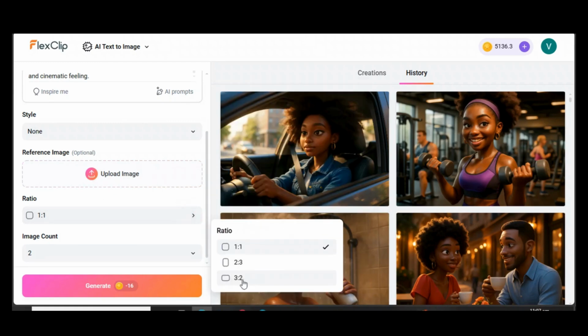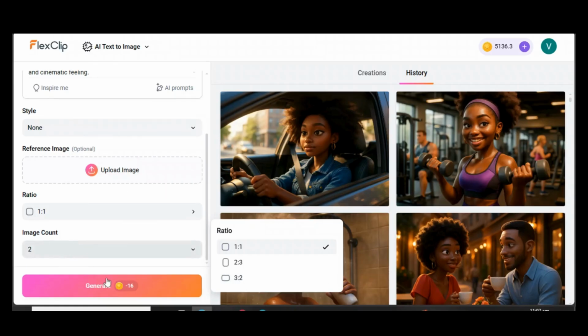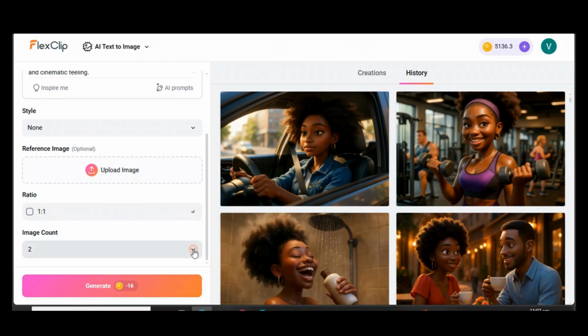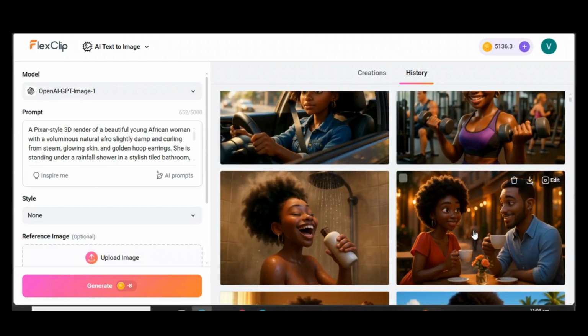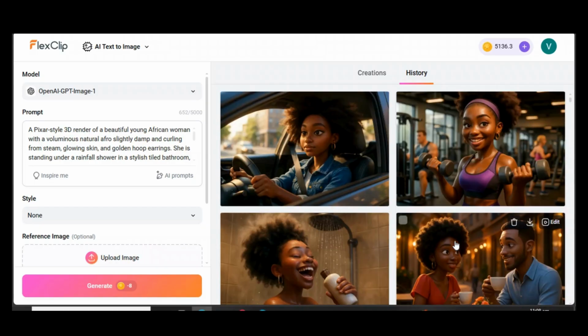With this one I go with 3x2. There is no 16:9 on this model. I don't know why. Then on this side you click on how many images you need, and you can just leave it on one. You don't need to add many images. So I'm actually happy with the images that I created here on FlexClip AI.